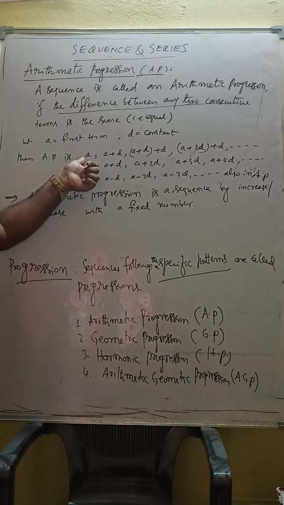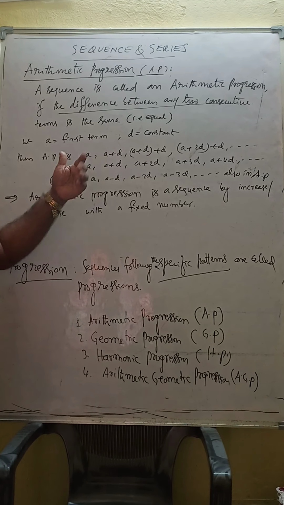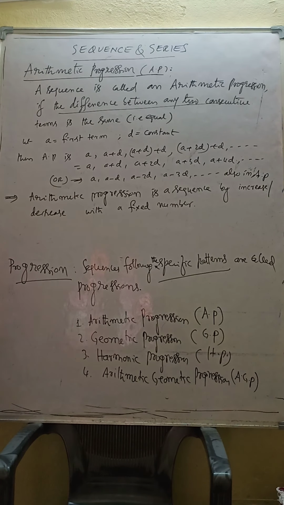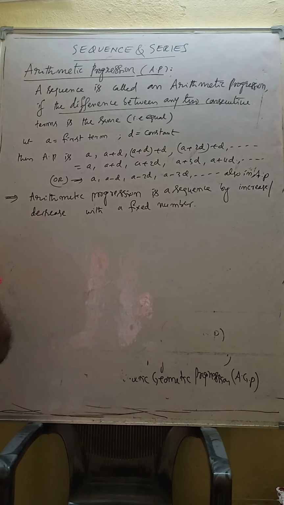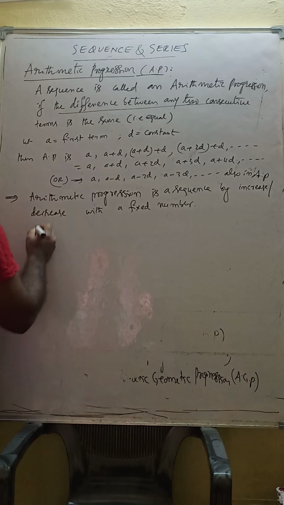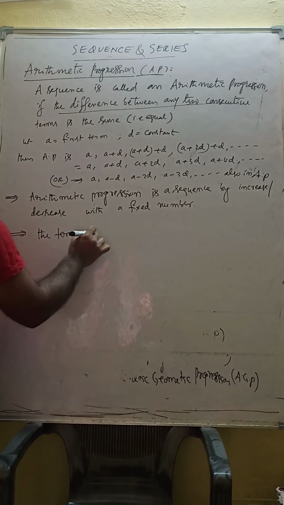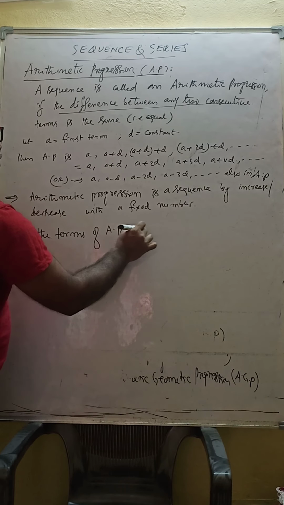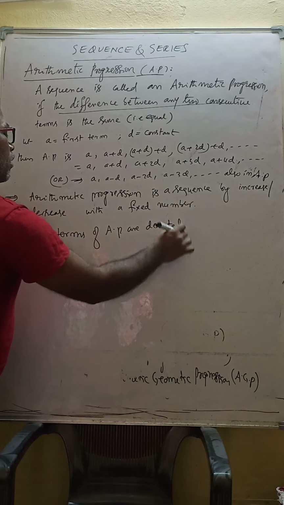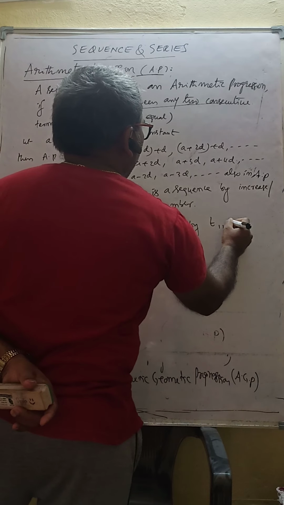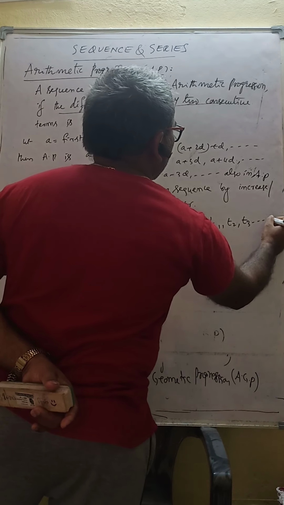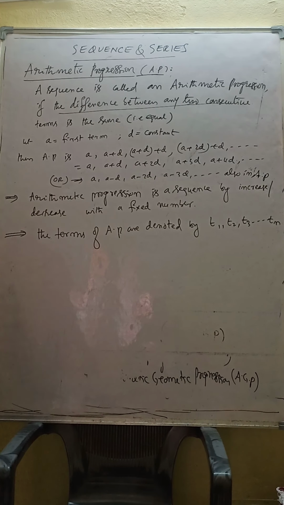The terms of an AP are usually denoted by T1, T2, T3, up to Tn.